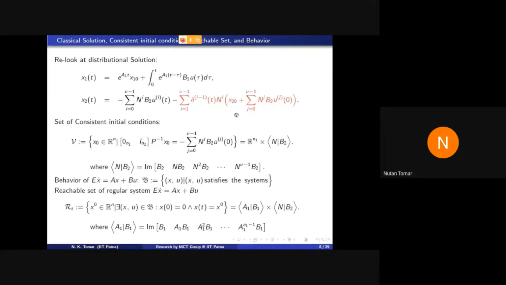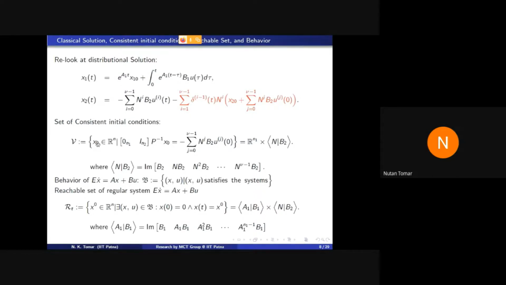And this condition gives me the definition of consistent initial value. As I told you, I will explain what is the meaning of nice solution. So if initial data corresponding to the second part of solution x2 is in such a way that there are no impulses in the solution, then such initial condition is called consistent initial condition. So if you see this carefully, we can set this set of consistent initial conditions.